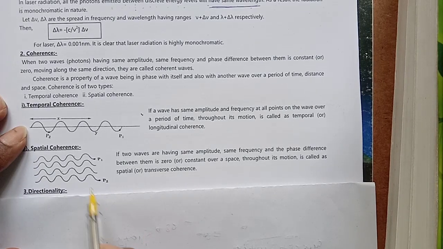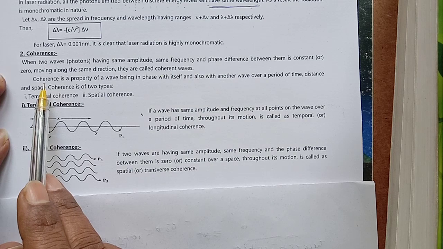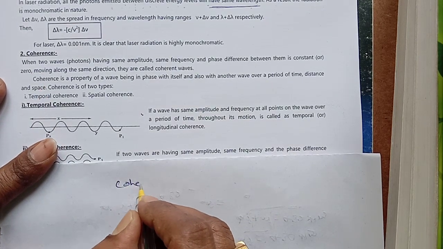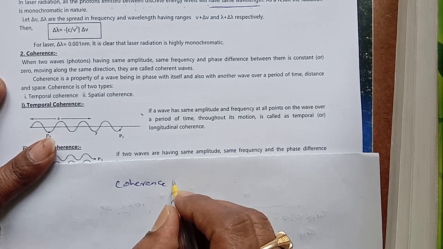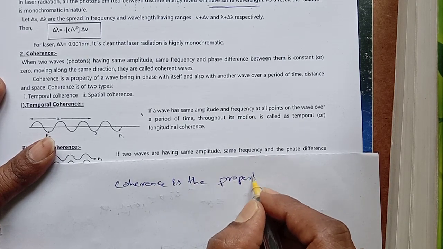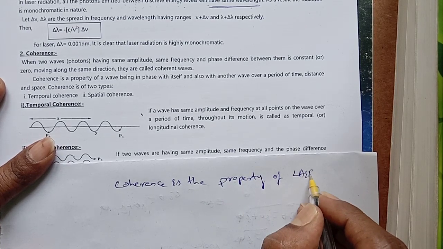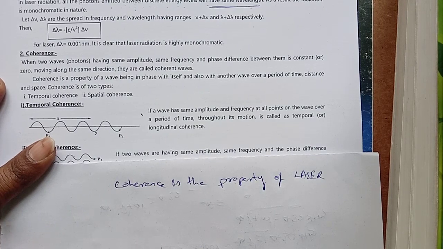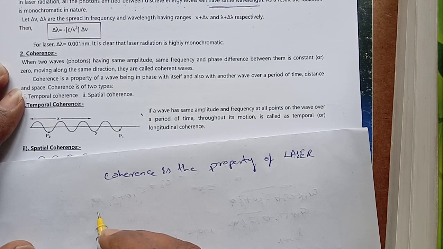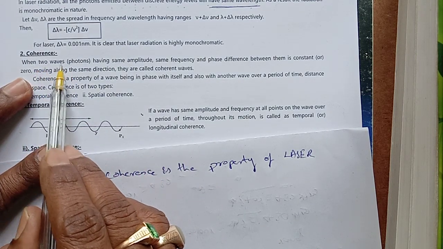Now if you see that coherence. So coherence is a property of laser. Okay. Now what is coherence? Coherence means, here you can see that when two waves having